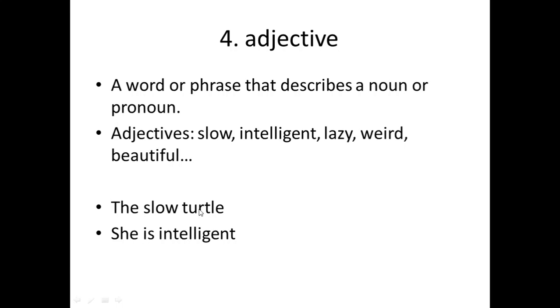This is an example. The slow turtle. She is intelligent. So here, the slow turtle, we have the noun, right? Turtle is a noun of an animal, right? So slow here is modifying, or we can say slow is describing the turtle. So therefore, we have an adjective, right? The fourth kind of parts of speech, which is adjective. And here, the adjective is actually describing the pronoun, which is she. Okay? So this is about adjective. It describes a noun or a pronoun.